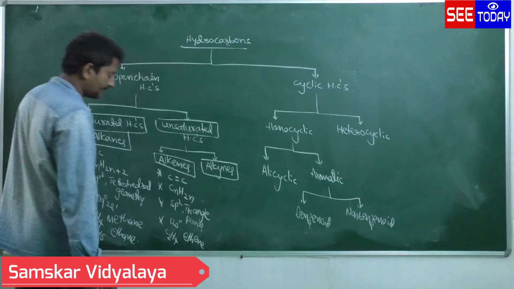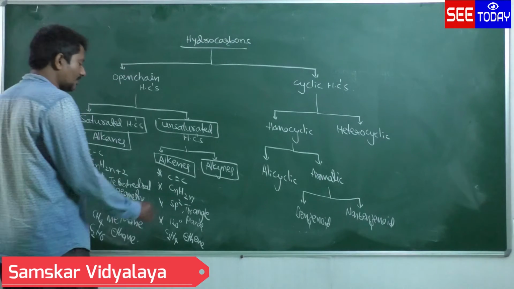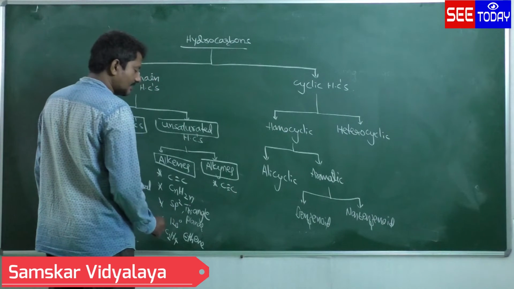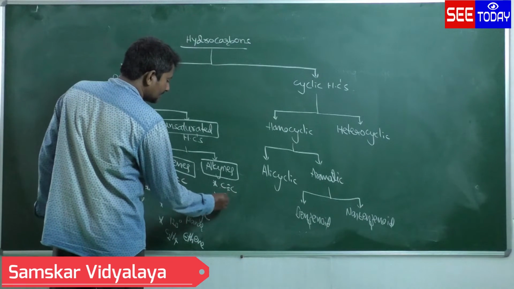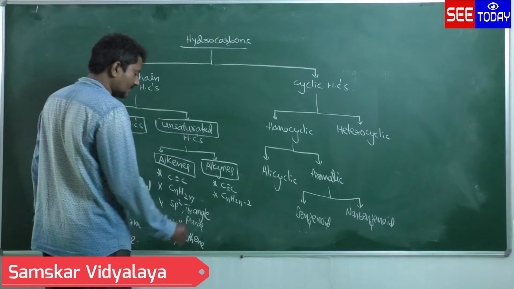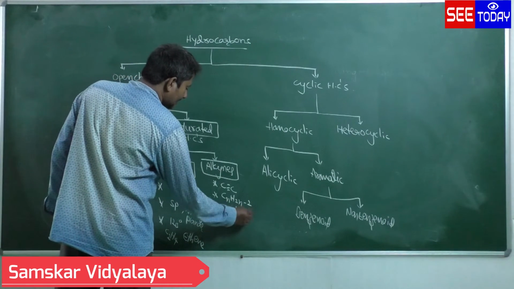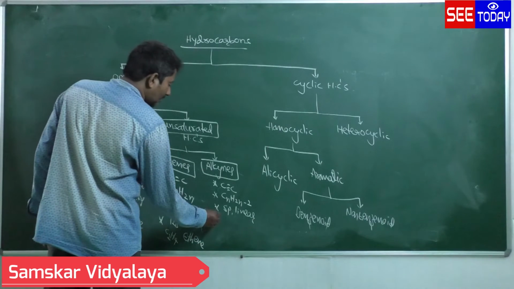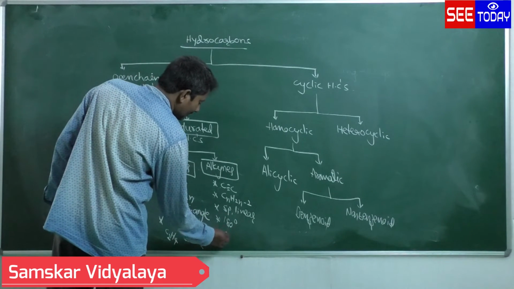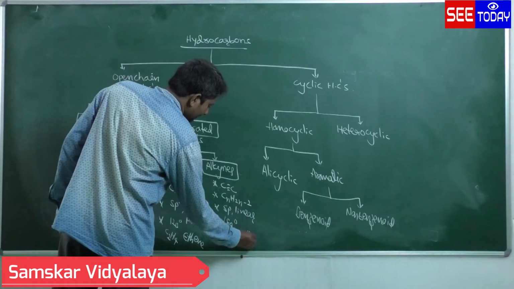C2H4 is ethene, an example of alkenes. Coming to the alkynes: hydrocarbons containing a C triple bond C are called alkynes. The general formula is CnH2n-2. It undergoes sp hybridization with linear geometry. The bond angle is 180 degrees. An example is C2H2, ethyne.